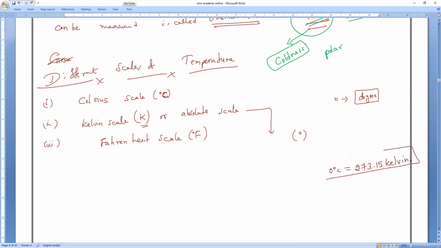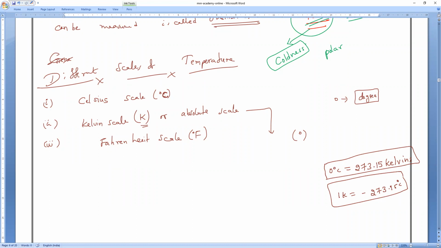But if you take the Kelvin scale, for example, 1 Kelvin is equal to how many degrees Celsius? Everybody, 1 Kelvin is equal to, all of you, minus 270. Is it right or wrong? 1 Kelvin is equal to how much? Minus 273.15 degrees Celsius. Is it right or wrong? Clear? The opposite.